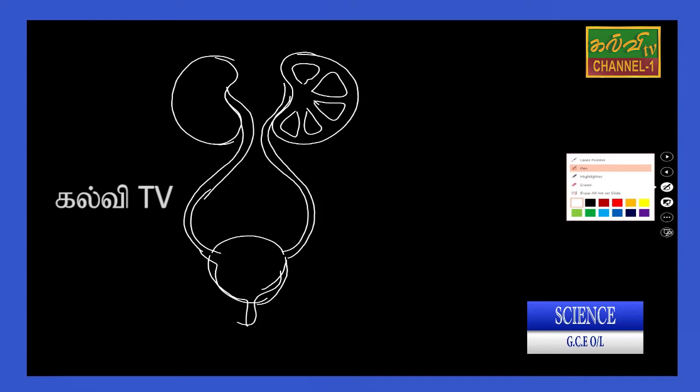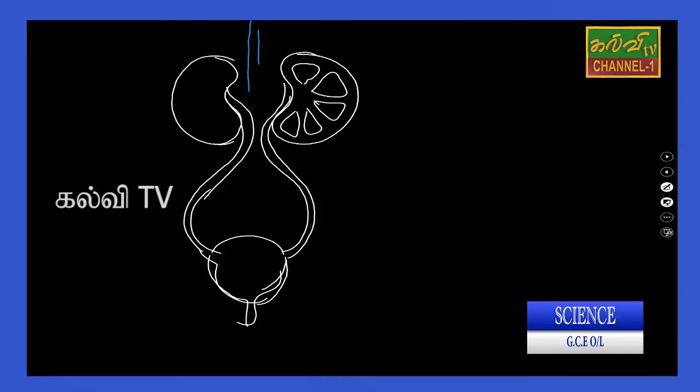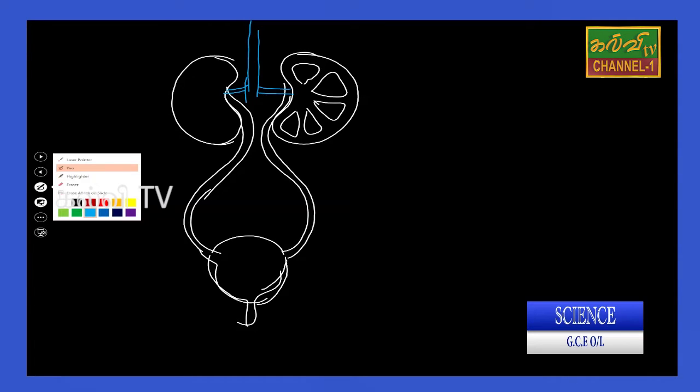Then we can remember the blood vessels that supply it, the renal vein and renal artery.